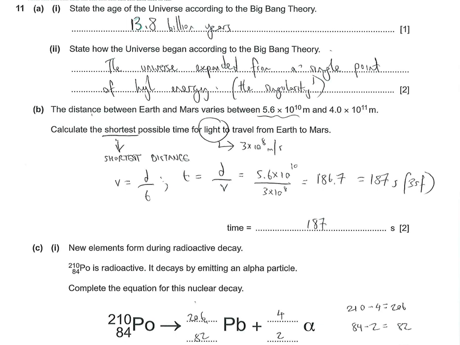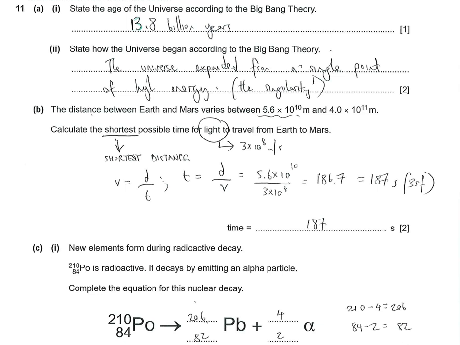We then asked a question which I think is actually probably unfair because it implies an understanding of something which is well beyond our course. We're asked to state, so not explain, how the universe began, according to the Big Bang Theory. What they're looking for is the idea, firstly, of the Big Bang involving the creation of the universe from a single point, and the expansion from that single point. So what we have is a high energy, high density, high temperature, whatever you want, point called the singularity. You don't need that for your course,